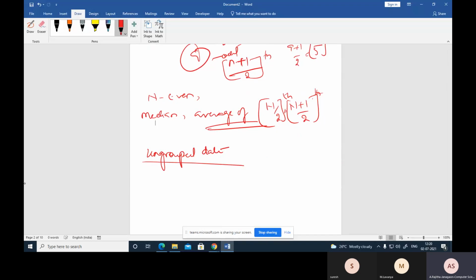Suppose x and frequencies are given: x is 1 with frequency 8, 2 with 10, 3 with 11, 4 with 16, 5 with 20, 6 with 25, 7 with 15, 8 with 9, 9 with 6. Now you can observe that these are an odd number of observations.